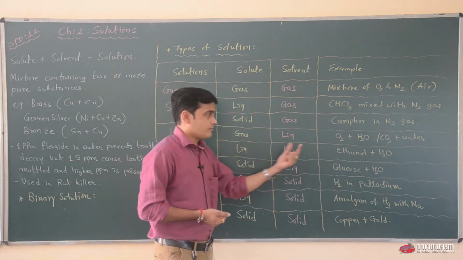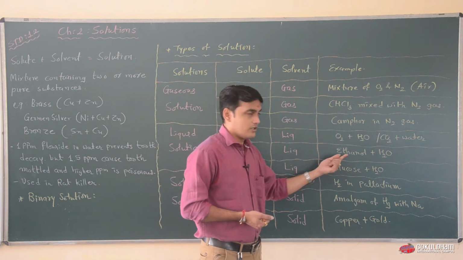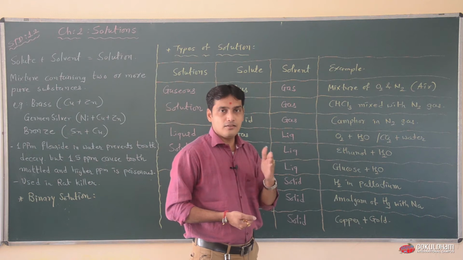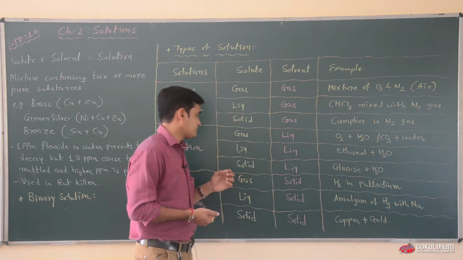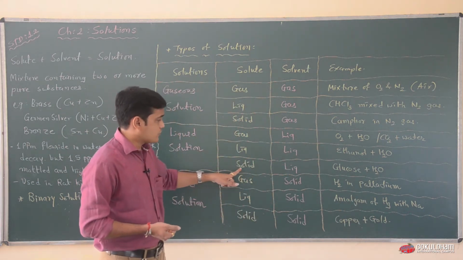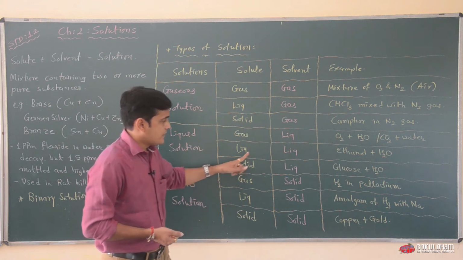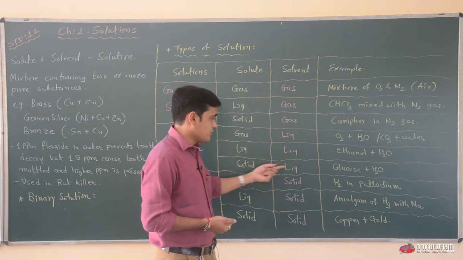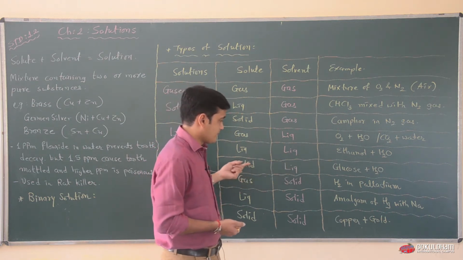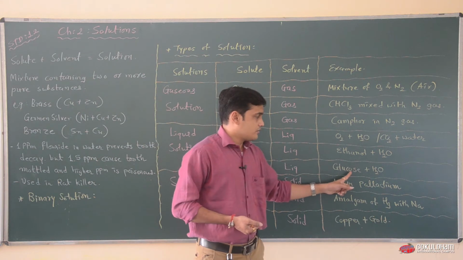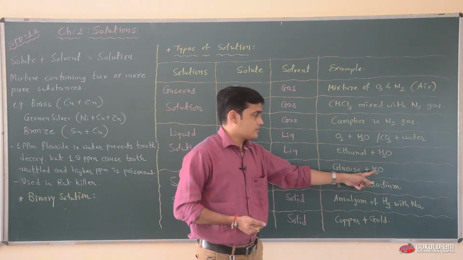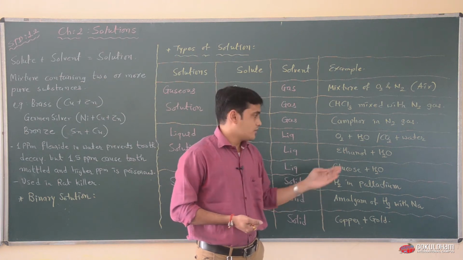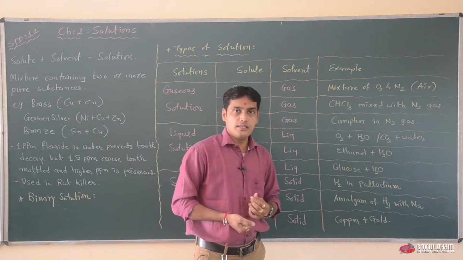The percentage of this alcohol is taken in percentage V by V, volume by volume ratio. When your solute is solid and solvent is liquid, this category is mainly used in our houses. Glucose means sugar plus water, or NaCl plus water, solid dissolved into liquid.